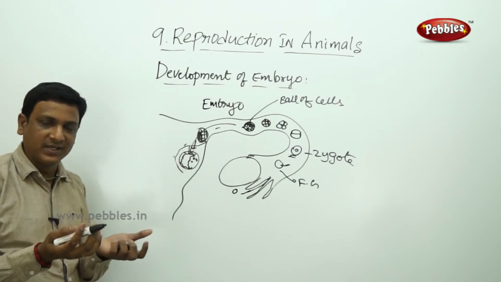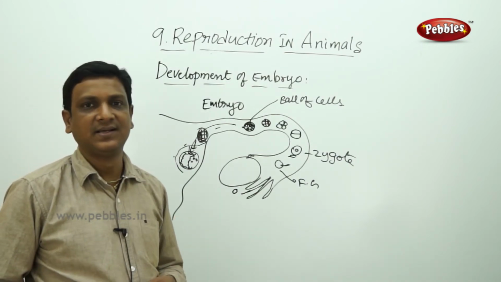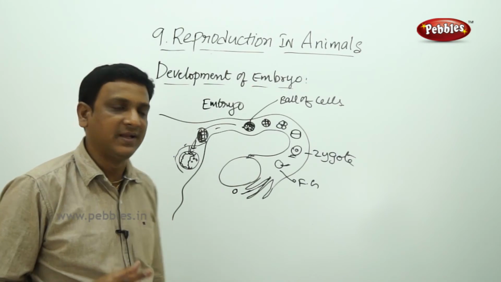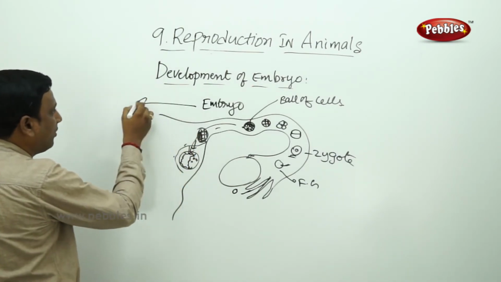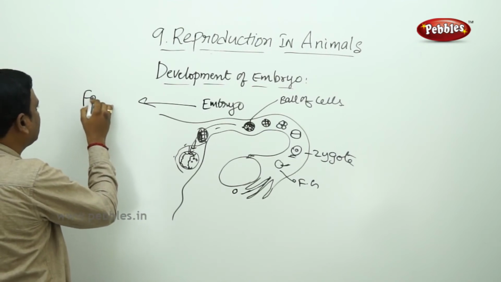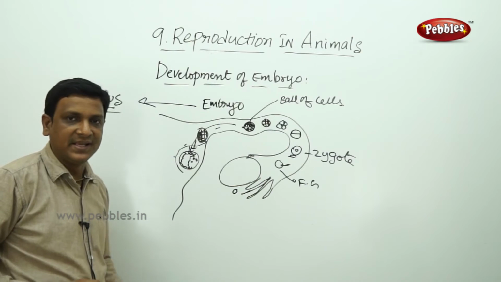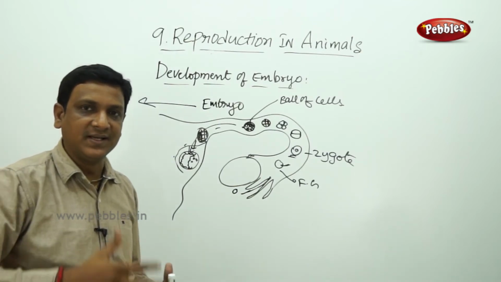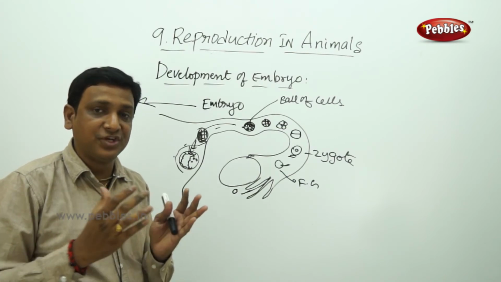The wall of the uterus is just like a cushion supplied with so many blood vessels. It supplies oxygen, food material, everything to this embryo. So this embryo develops into a fetus. It divides constantly, again and again. So the cells of the embryo differentiate.